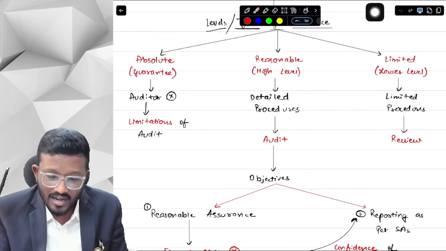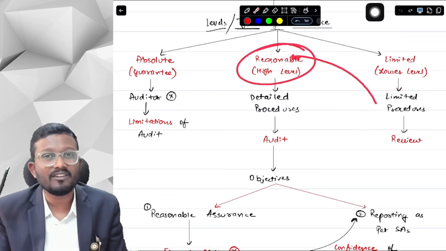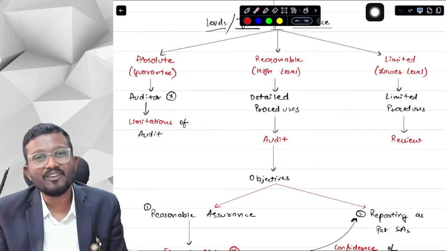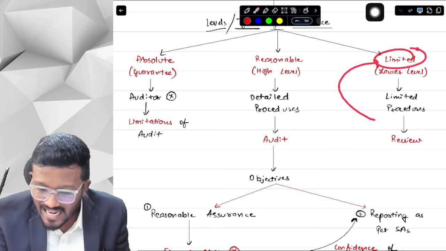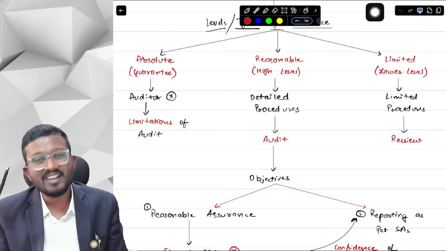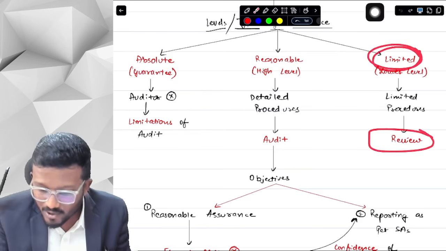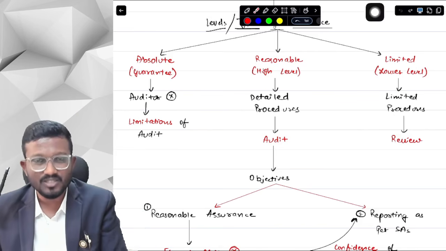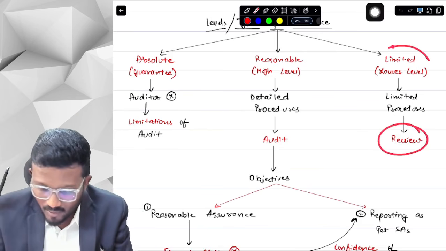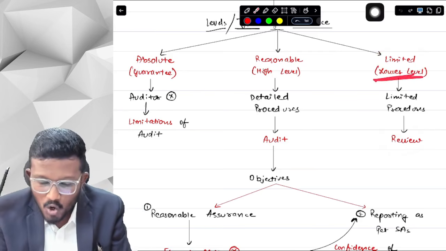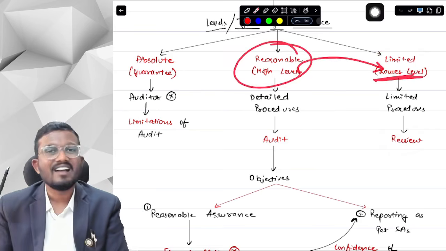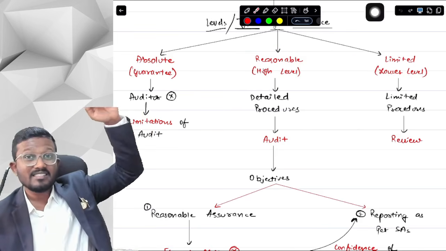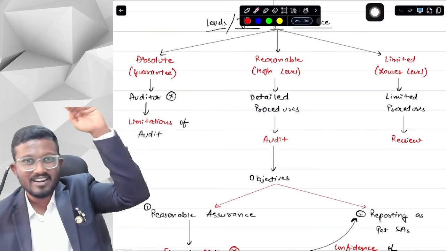So can we provide a reasonable assurance after doing limited procedures? No, sir. So what kind of assurance can we provide? We can only provide limited assurance. So when we are doing review, we will just be able to provide you with limited assurance. Obviously, there are different standards for different things, but just to build the base, in review we provide limited assurance, and this is obviously a lower level of assurance than reasonable assurance. So first of all, the biggest is the absolute assurance, 100% guarantee.